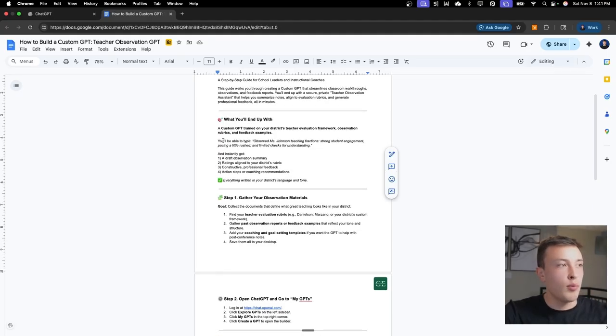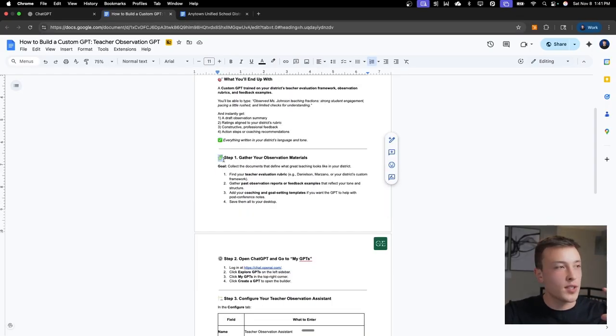But what we'll end up with is a GPT that we can paste our notes into or take a picture of our notes on a piece of paper, and then it's instantly going to spit out a draft observation summary, ratings aligned to your district's rubric, constructive professional feedback, and action steps and coaching recommendations.